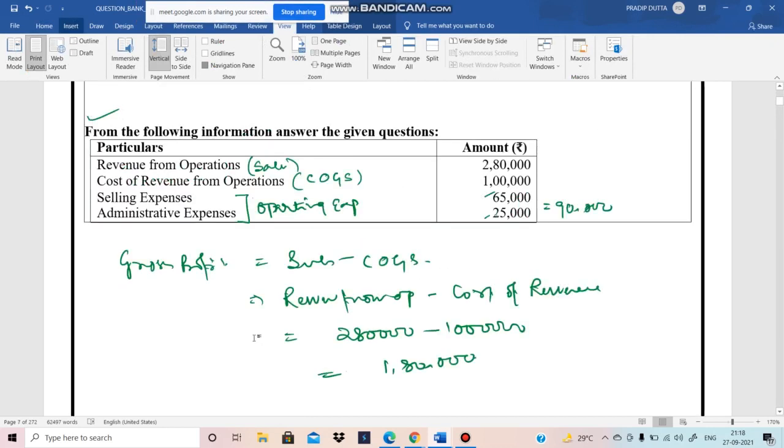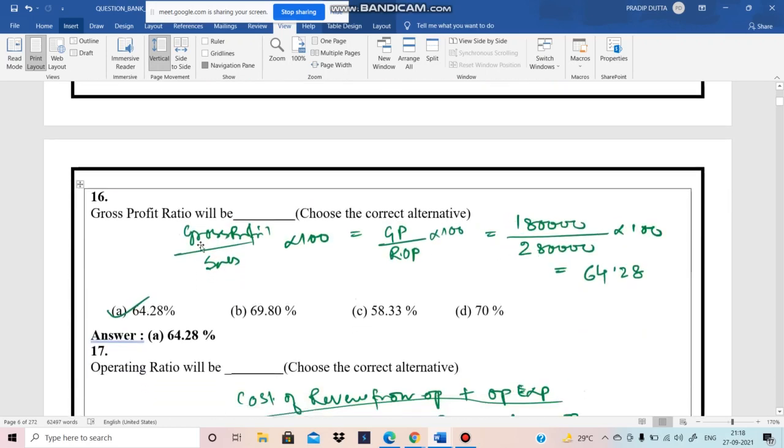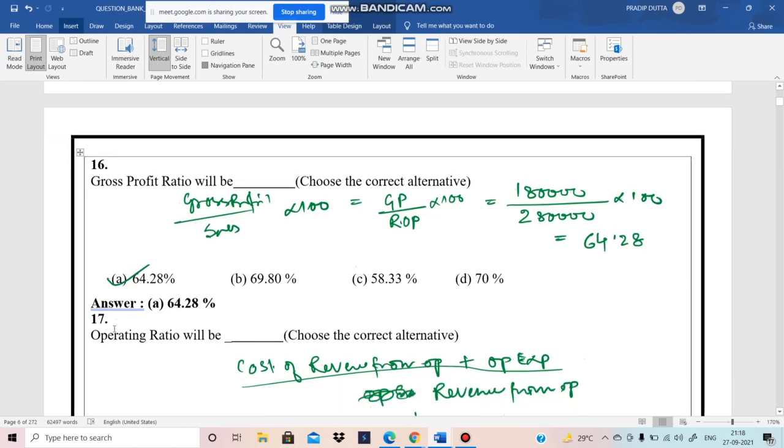Sales minus cost of goods sold, or we can write revenue from operation minus cost of revenue. So from 2,80,000 minus 1 lakh, our gross profit is 1,80,000. What is the formula? GP ratio is GP by sales into 100, so 1,80,000 divided by 2,80,000 into 100 comes to 6.28. So option A is correct.